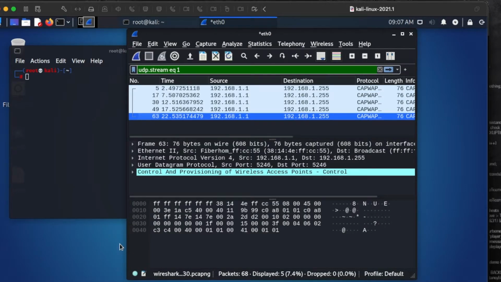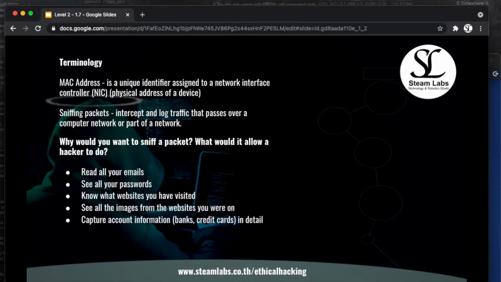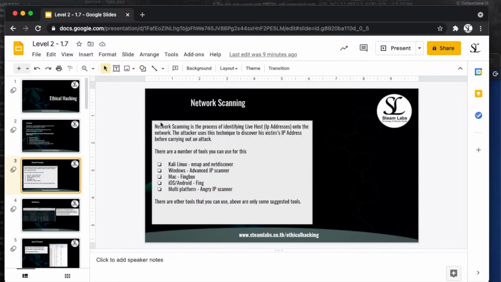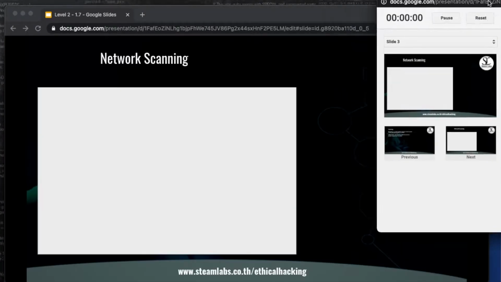As I said, going to move away from this, and we'll come back to this a little bit later. So let's have a look at what different information can help us on these slides here. So I'm going to go on to network scanning to begin with. So what is network scanning, and why is network scanning important to us?